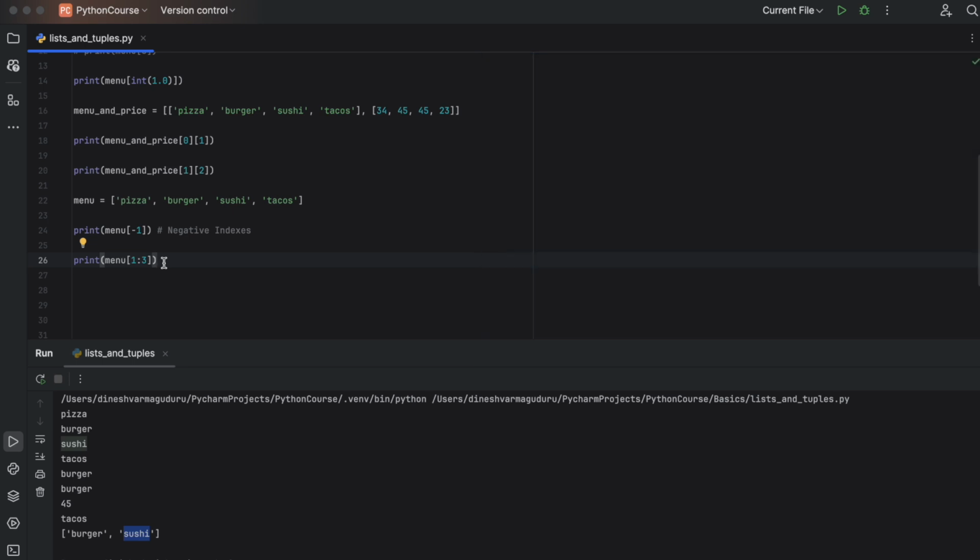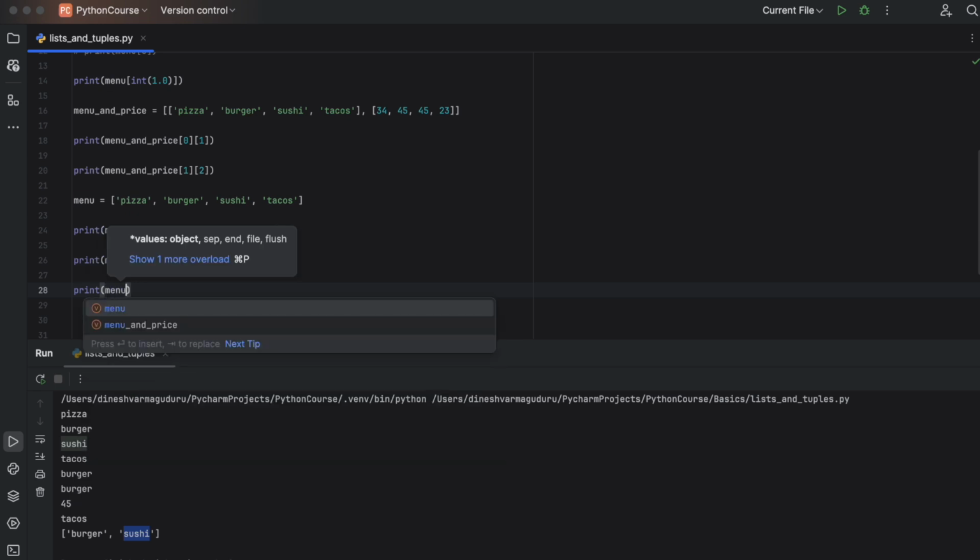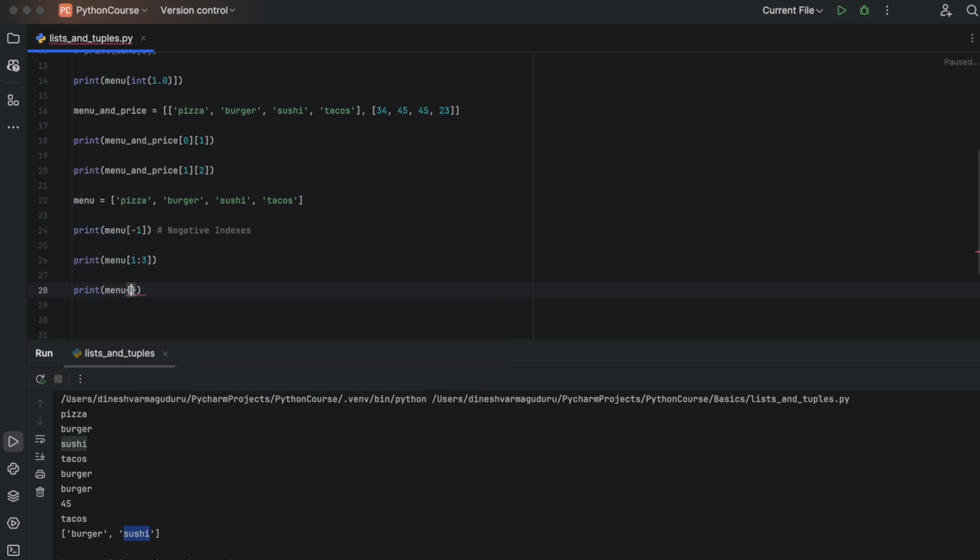And even with slicing, we have a shortcut: you can leave either the start of the slice or the end of the slice empty to select everything on that side. So let's say I want to select menu from 0, I mean the beginning, till sushi. 0, 1, 2, I have to provide 3 here.